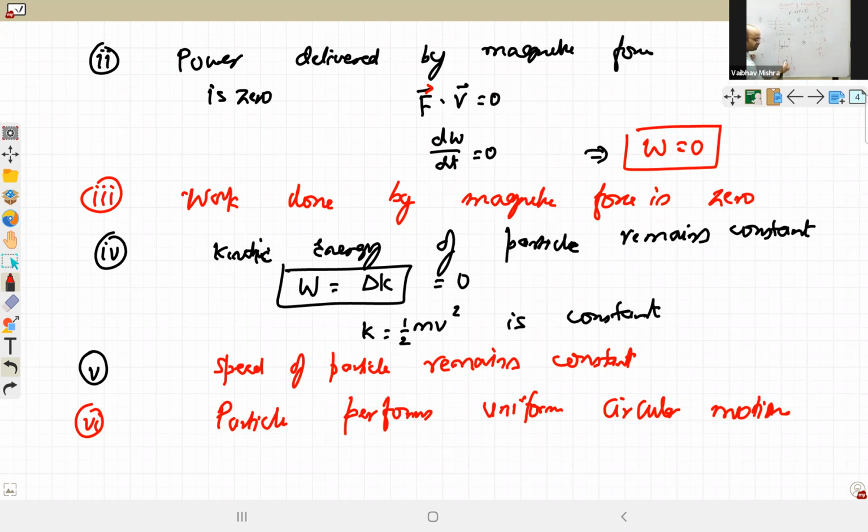This cross is for the velocity of positive charge. Cross symbol represents into the plane, whether it is for magnetic field, velocity, or current. In all the scenarios, it represents the direction into the plane.